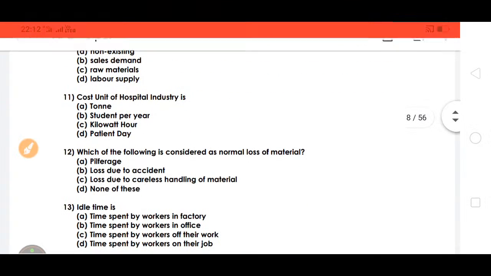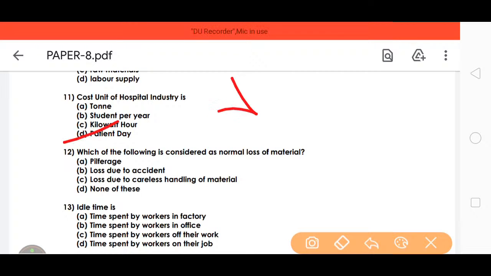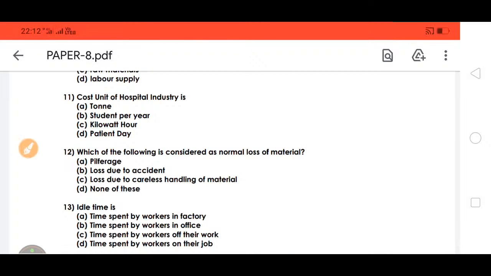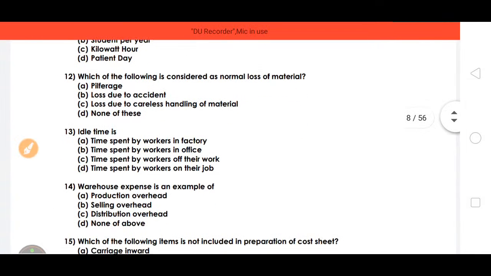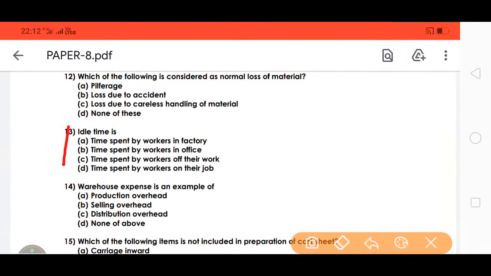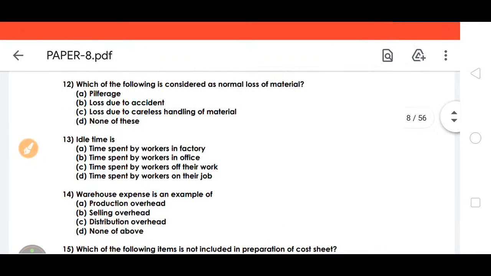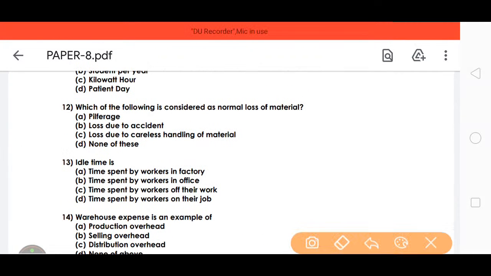So the cost per unit of hospitality is the patient. So hospital, D, is the answer. Which of the following is considered a normal loss of material? Loss due to shrinkage of the nature, and loss due to careless handling of material. Which of the following is not considered a normal loss? So D is the right answer.